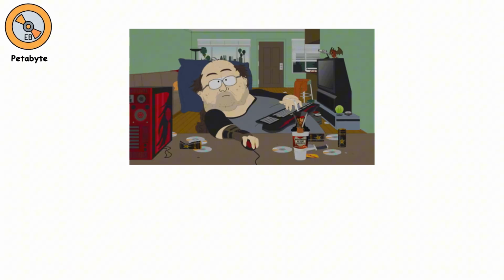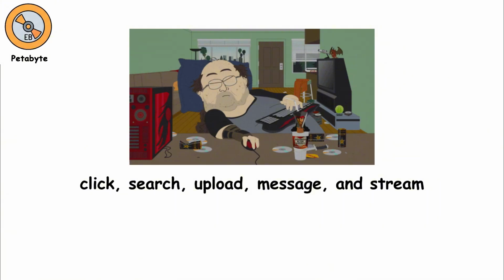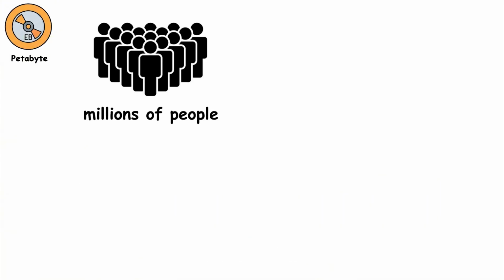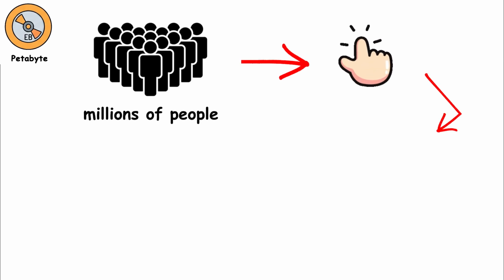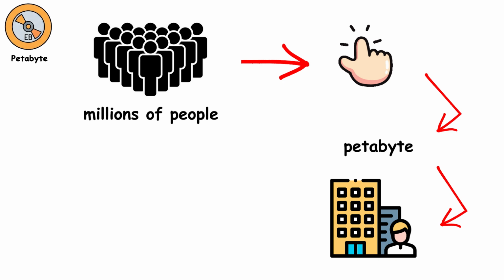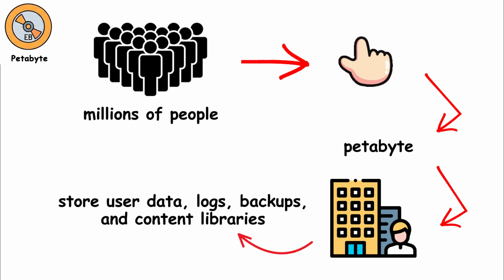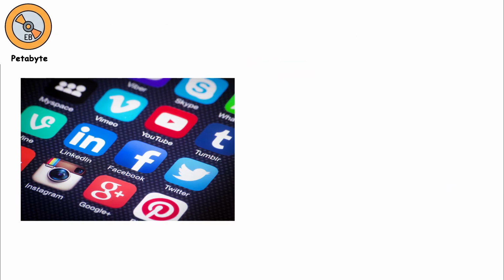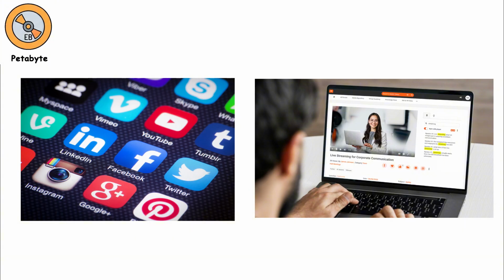Instead of thinking about photos or videos, think about activity. Every click, search, upload, message, and stream creates data. When millions of people do this at the same time, every day, that information quickly grows into petabytes. Large companies use petabytes to store user data, logs, backups, and content libraries. A single video platform can process petabytes of data without you ever noticing it.